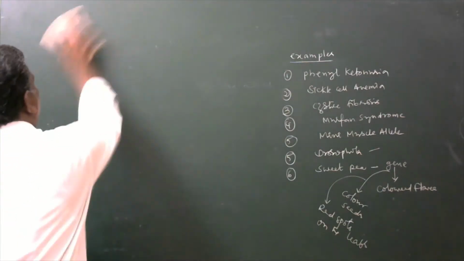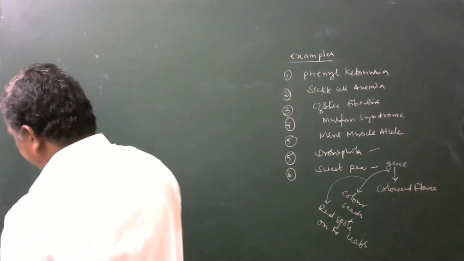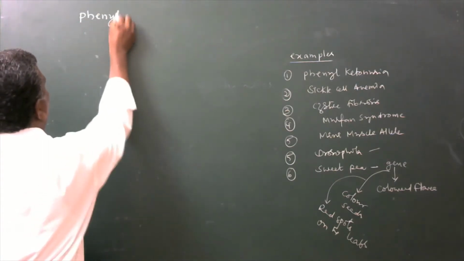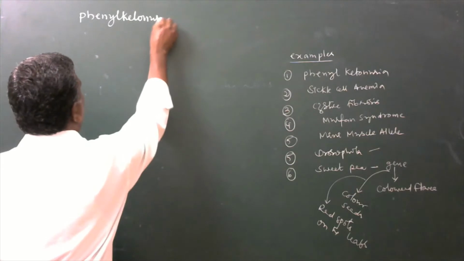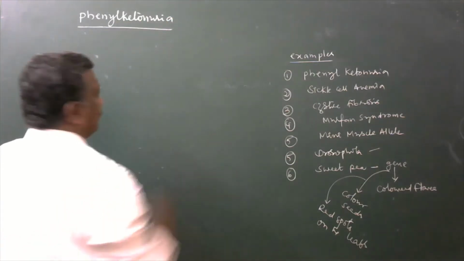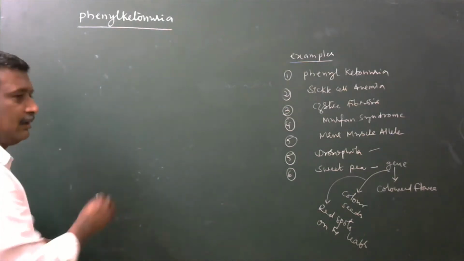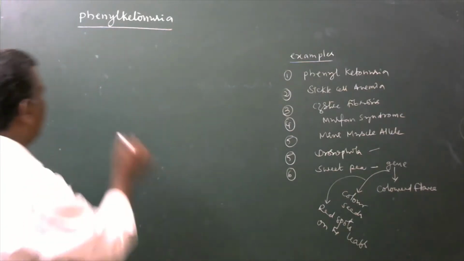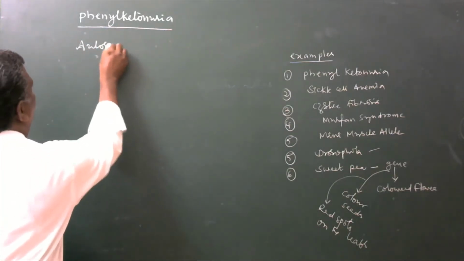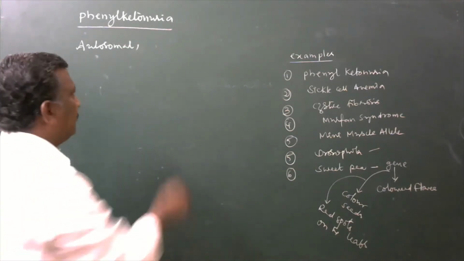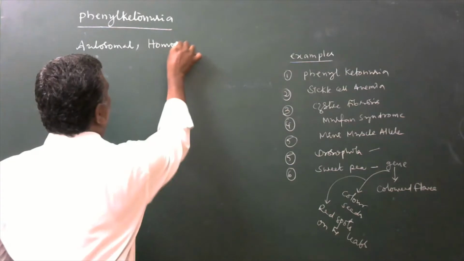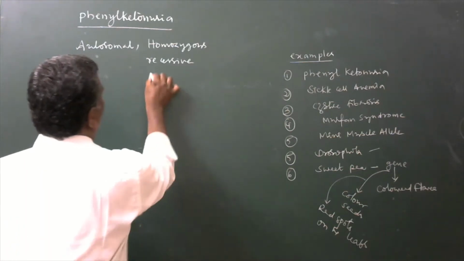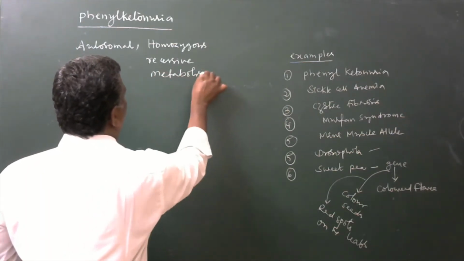Now, phenylketonuria. Phenylketonuria is an autosomal homozygous recessive metabolic disorder.